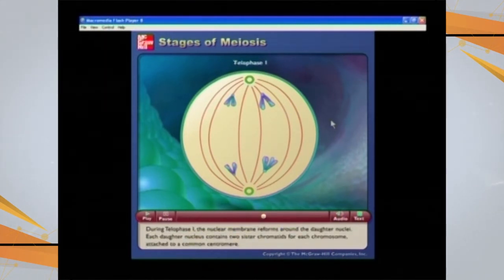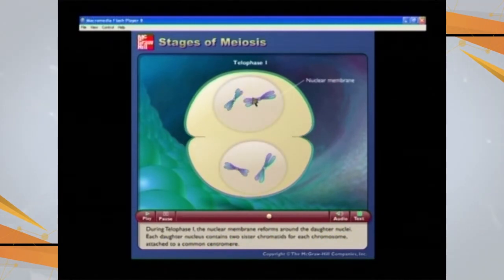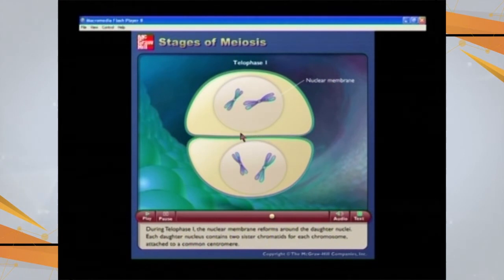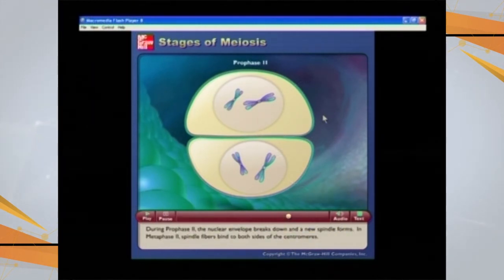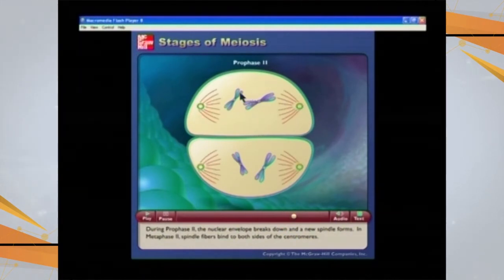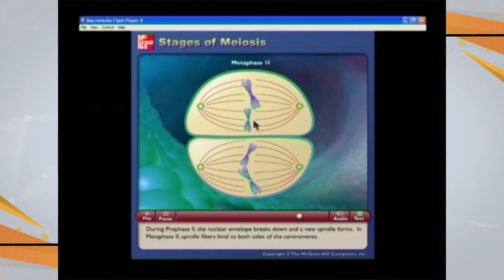This is the anaphase. Then the telophase is going to occur, that is, the 2 daughter cells are produced after the first meiotic division, and the number of chromosomes is reduced to half. So this first meiotic division is called the reduction division, and now it is going to undergo the second meiotic division. Again there is disappearance of the nuclear membrane, the chromosomes are going to align in the middle,